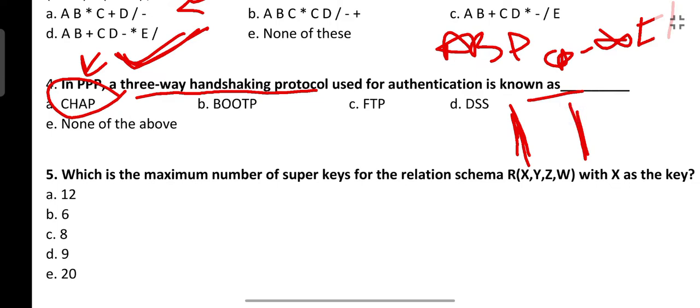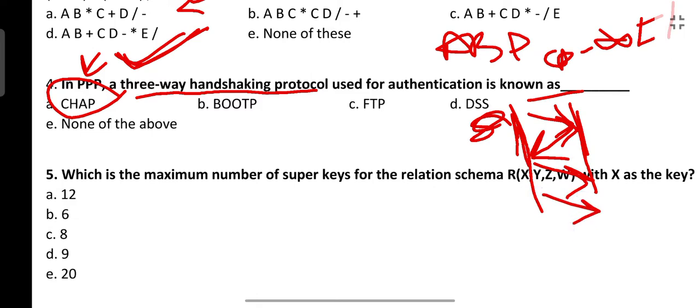firstly a challenge packet is sent, and the receiver will apply its MD5 function and send its hash value. Now that hash value will be matched with the sender's hash value. He also has an MD5 function, he will generate a hash value, and if a match is found then an accept packet is sent, otherwise a reject packet is sent. So that's why authentication works here. So I hope CHAP is clear.